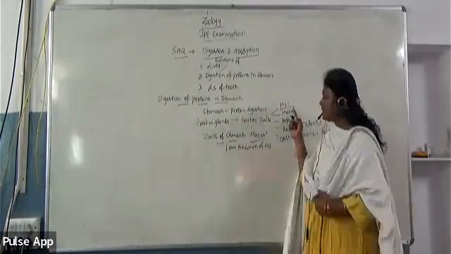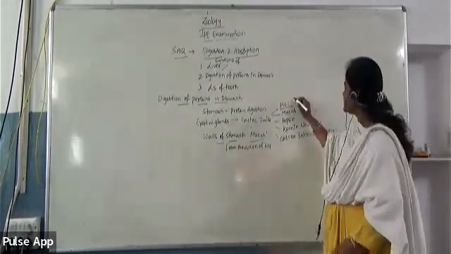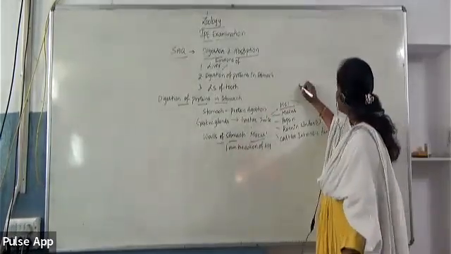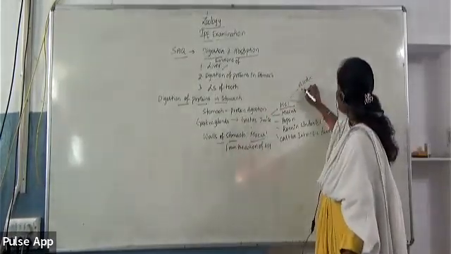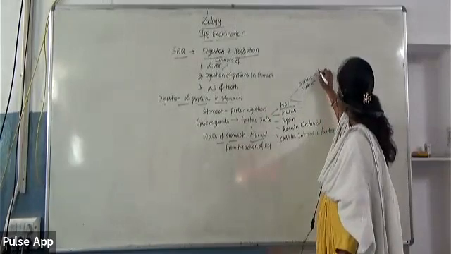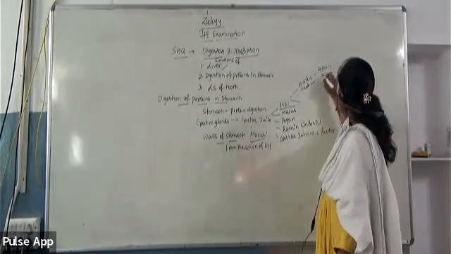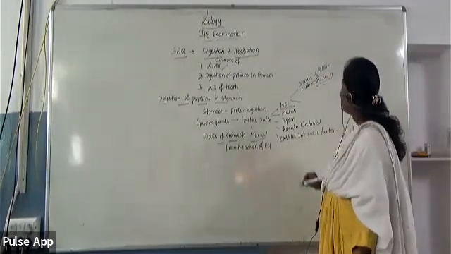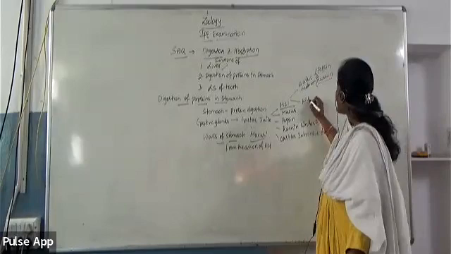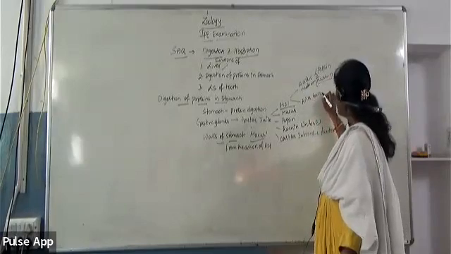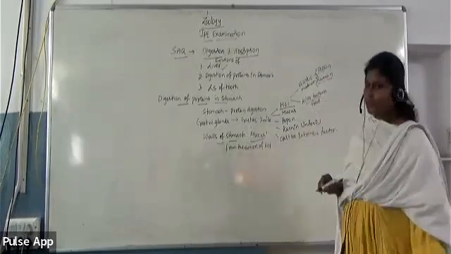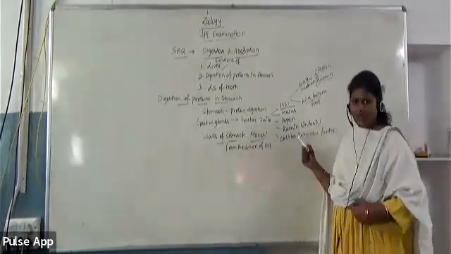HCl has two important functions. One is providing acidic medium for the activation of the enzymes like pepsin and then renin in infants. And it kills the bacteria present in the food. Whatever bacteria has entered along with the food, the HCl will kill it.